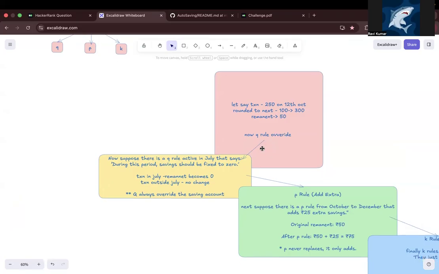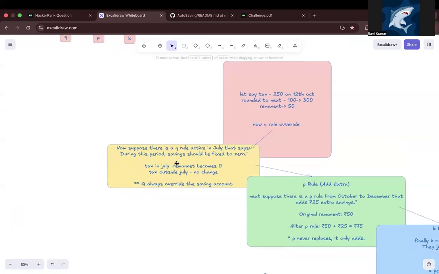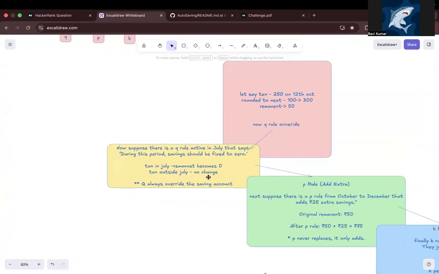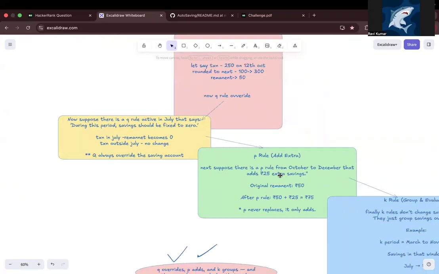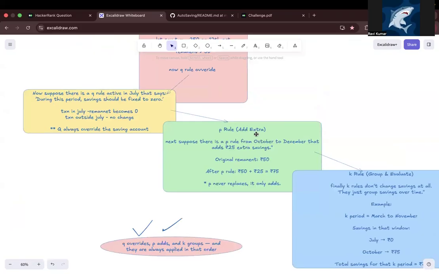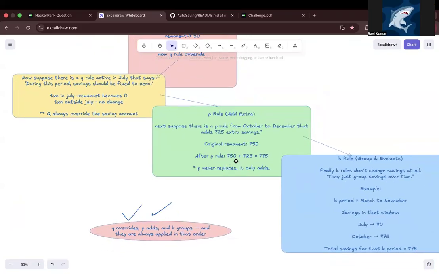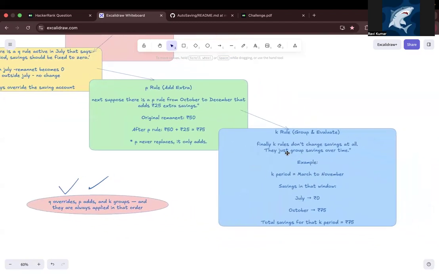Now the Q rule overrides. What the Q rule says: suppose there is a Q rule active in July that says during this period, savings should be fixed to zero. So transactions in July become zero, and transactions outside July have no change. So Q always overrides the savings amount. Similarly, we have P rules where we add extra. Let's say the original remnant is 50 and we add an extra 25, it becomes 75. Now we move to the K rule.